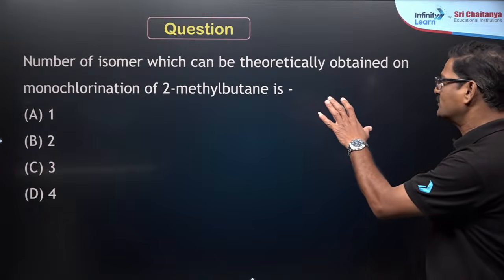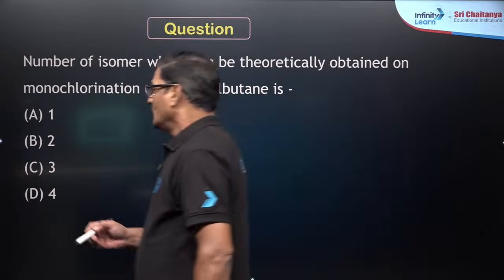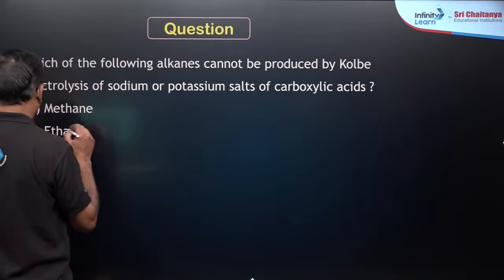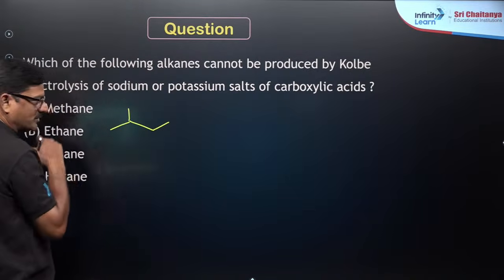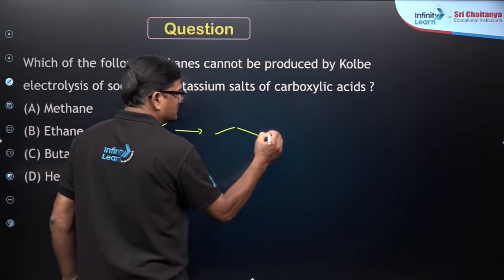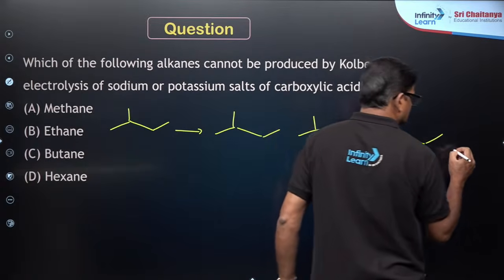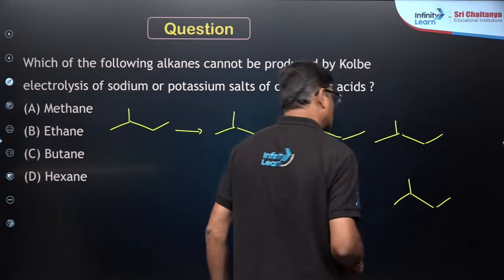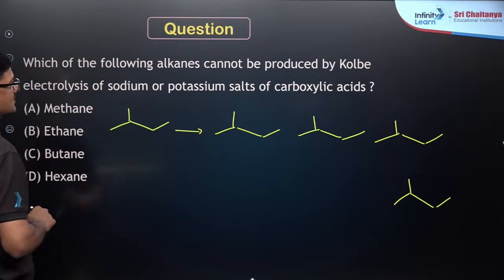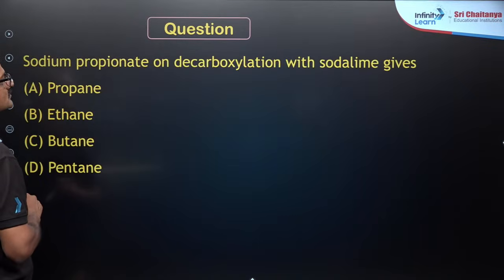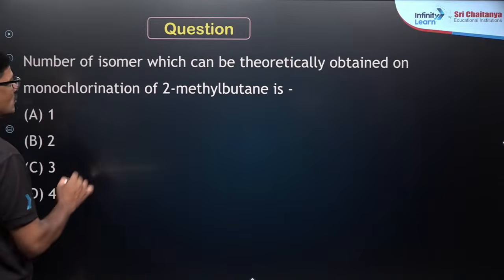The number of isomers which can be theoretically obtained on monochlorination of 2-methylbutane. That is 2-methylbutane. Look at this.